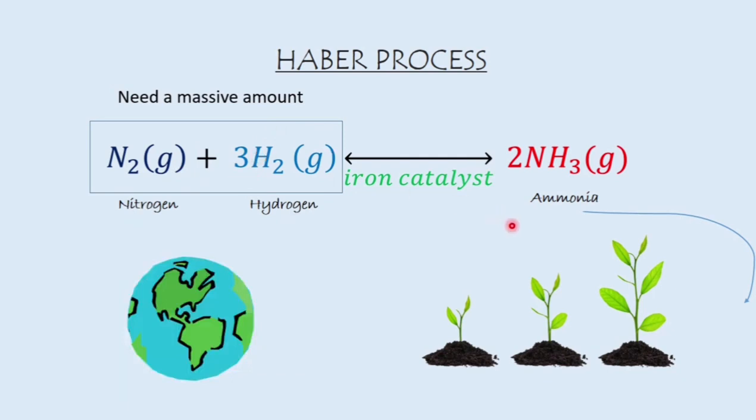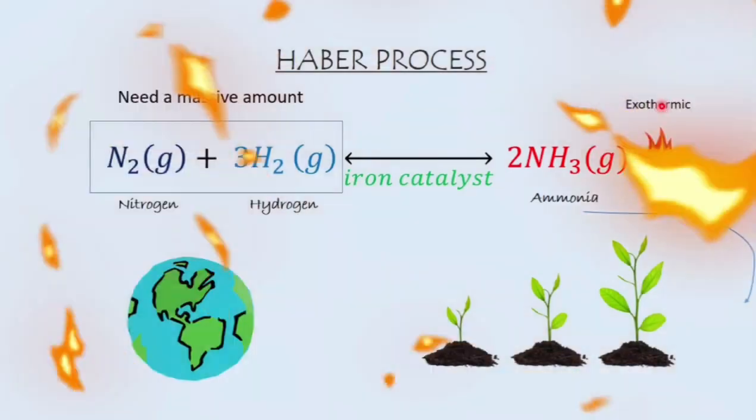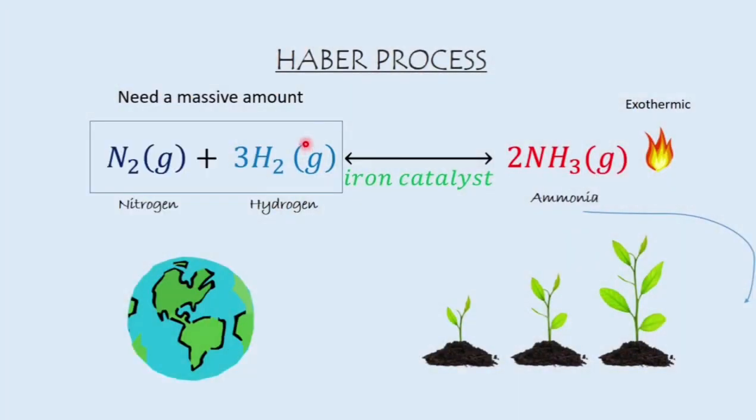Two important things about this process are that it is an exothermic process, which means the reaction produces heat, and it has a two-way arrow, which means it's a reversible reaction. Some of the ammonia that gets formed will break down to reform nitrogen and hydrogen.